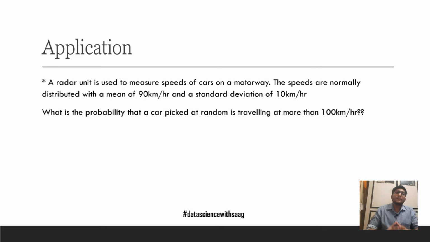What information do we have available? It is already mentioned that this is normally distributed, so we know it's a normal distribution. The mean is 90 kilometers, the standard deviation is 10 kilometers. We want to find the probability of x being more than 100 kilometers.